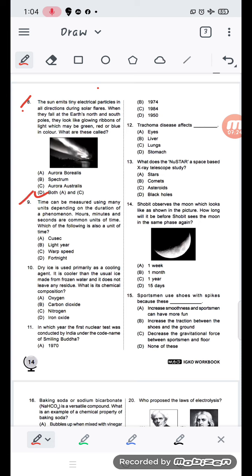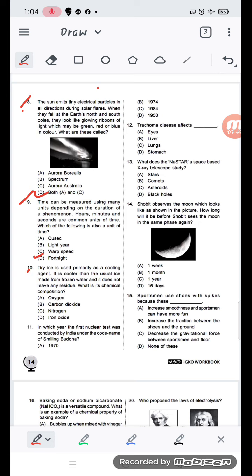Okay, then we have the next question, number 9. Time can be measured using many units depending on the duration of the phenomenon. Hours, minutes and seconds are commonly used units of time. Which of the following is also a unit of time? Census, light year, rap speed or fortnight. It is fortnight.